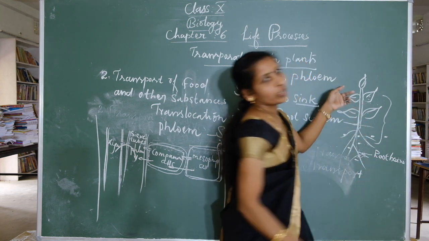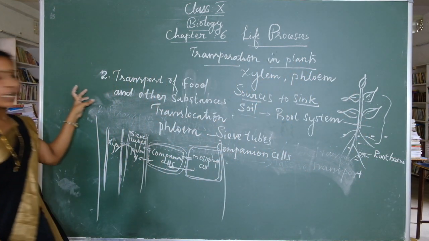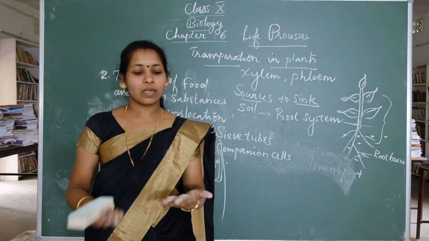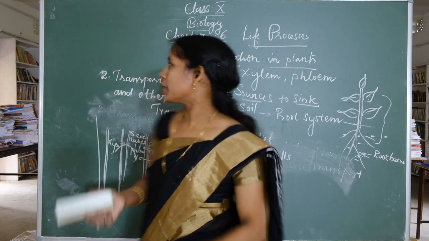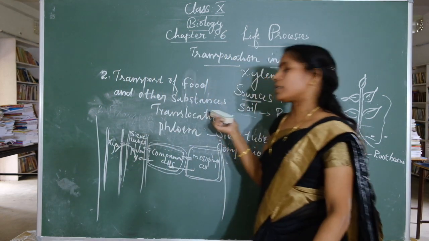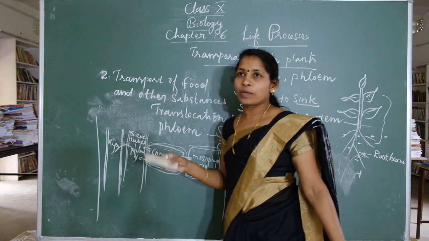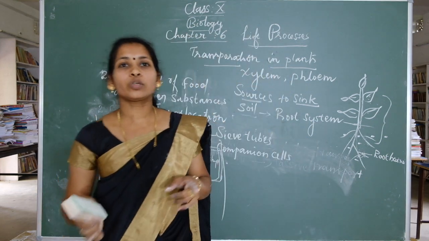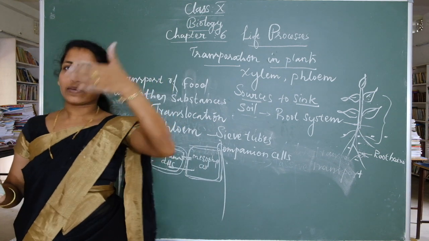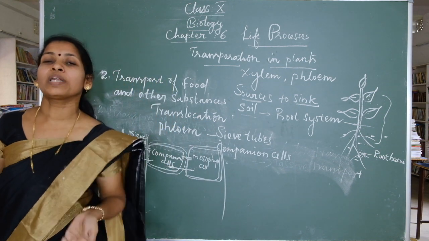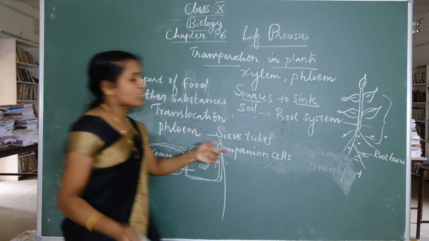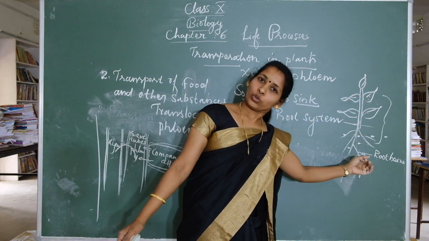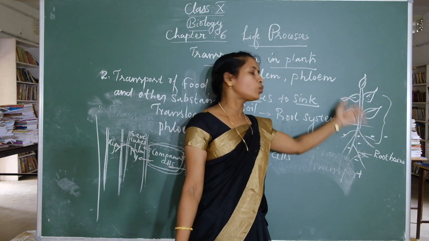Then there are two types of transport system: transport of water and other substances, which is called xylem transport, and second, transport of food and other substances, which is called phloem transport. The other name for xylem transport is the ascent of sap, the upward movement of water from root to leaf. Transport of food means leaf to root. Transport of water means root to leaves.